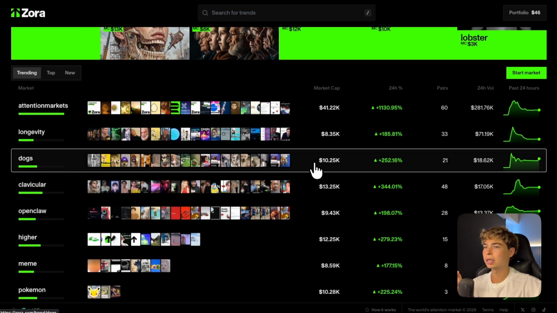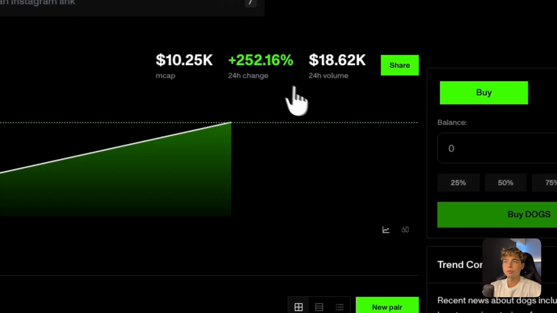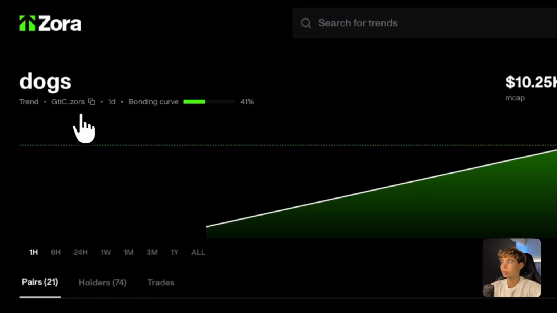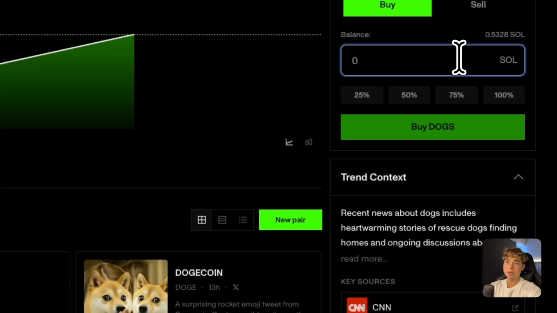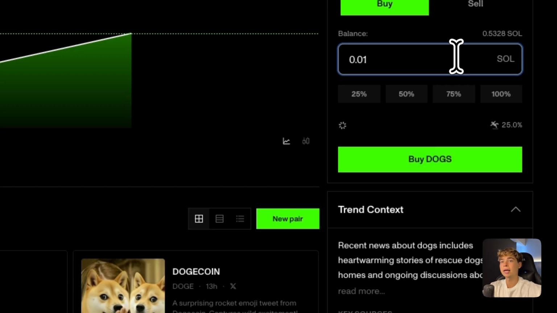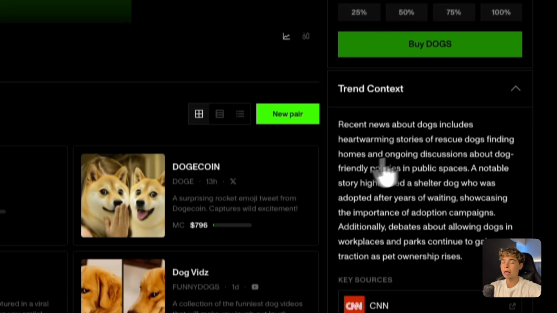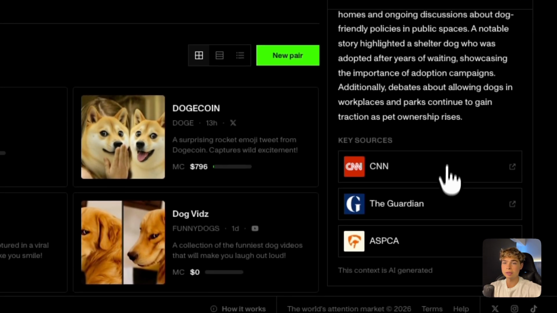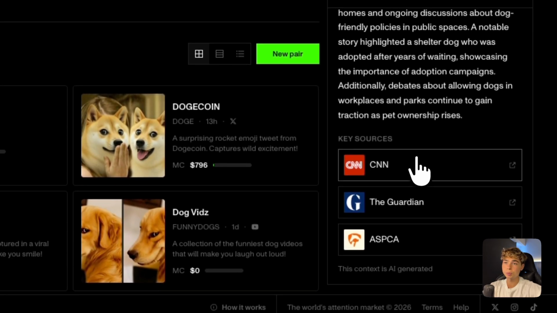Let's go, for example, and see dogs. We have market cap, 24-hour change, and 24-hour volume. We are already used to it, so it's not a big deal. Here we have the contract address of the trend, because again, trends are coins, and we can buy different trends. So for example, let's buy 0.01 Solana of dogs. Here we have some context about the trend and different resources.